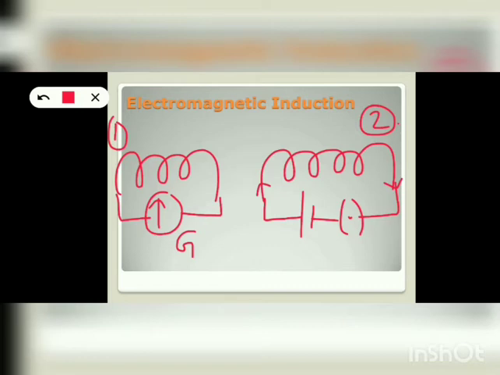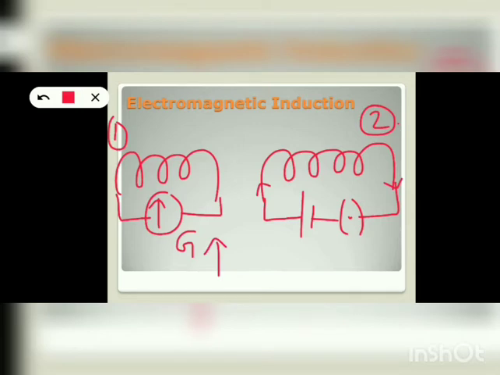So when the key was closed, Faraday observed that the galvanometer needle in coil 1 deflected momentarily. That means it deflected at once and then returned back to the initial position. Initially, the galvanometer needle was like this.